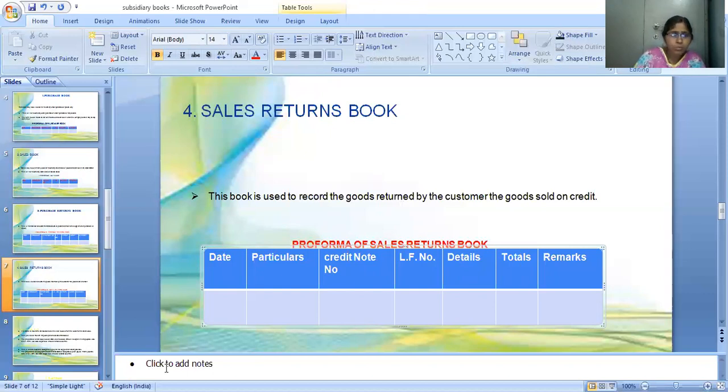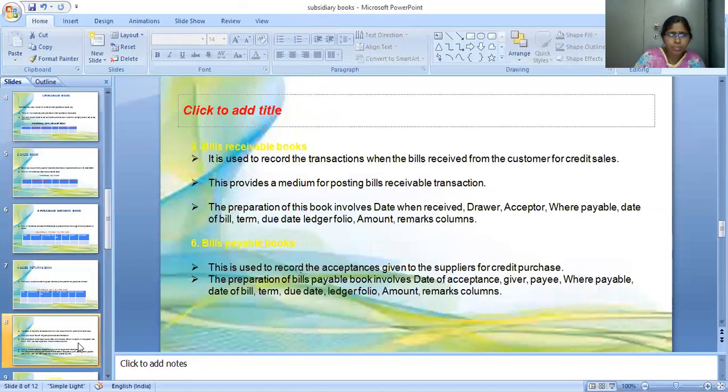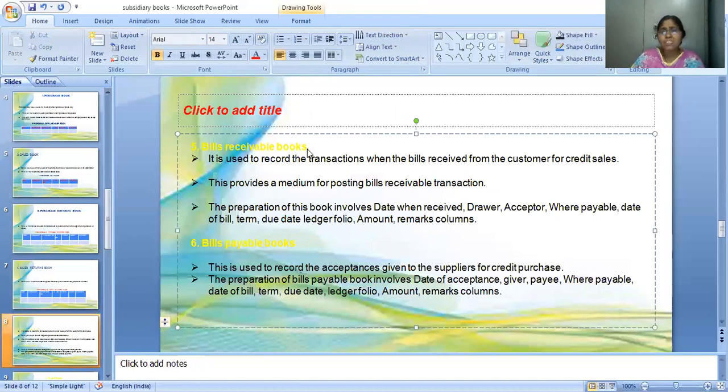Okay. So next, let me move on to the next book, that is the bills receivable book. What do you mean by bills receivable? This is used to record the transaction when the bills are received from the customer for credit sales. If you are selling goods on credit basis, the customer will give you a bill. So that is the bills receivable book. We will note all the bills in the bills receivable book.